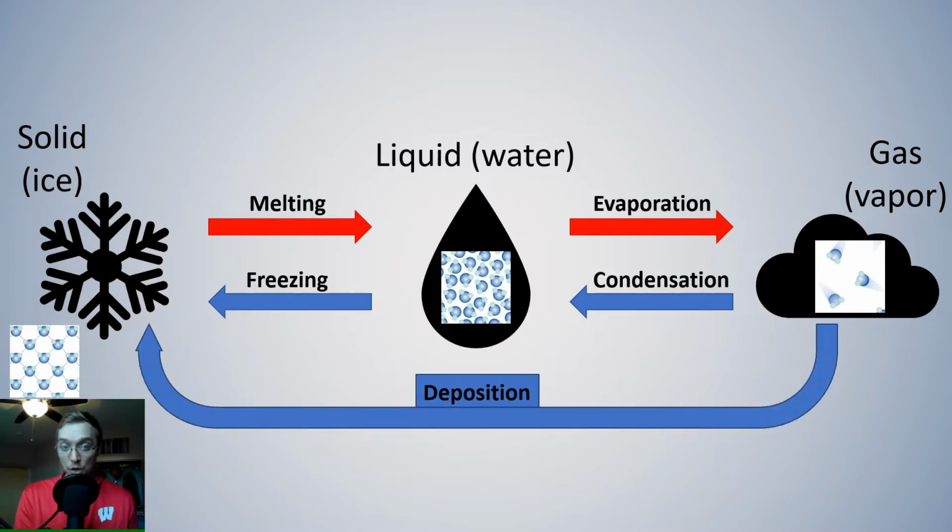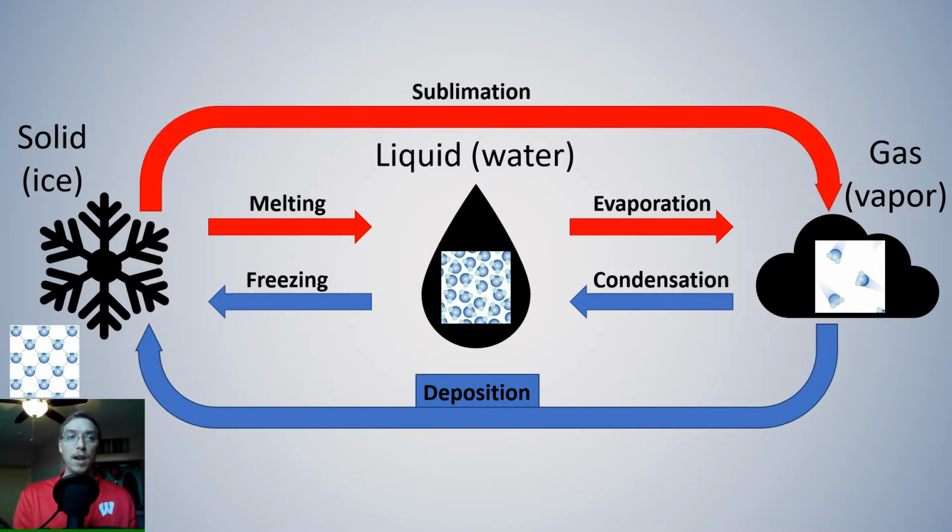We've got deposition if we're going from a gas to a solid. So think of deposition, things like frost, for example. Frost forming on a blade of grass or a leaf or on your window. That would be a form of deposition. And we've got sublimation, which is a solid going directly to a gas.